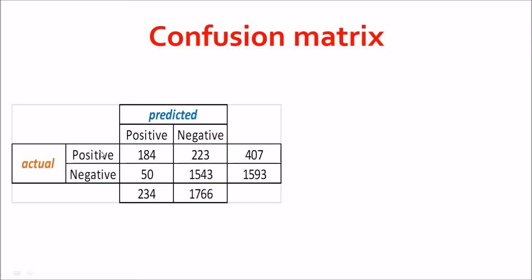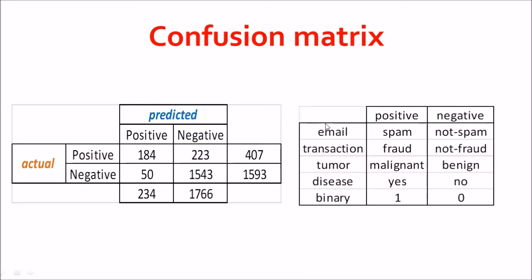Well, now what do positive and negative mean? In the context of email classification, a positive case would be a spam email and a negative case would be a non-spam email. For a credit card transaction, a fraudulent transaction is a positive class and a negative class is a not fraud or a normal transaction. If you are trying to detect a tumor, then a malignant tumor is a positive case and a benign tumor, or a non-dangerous tumor, is a negative case.